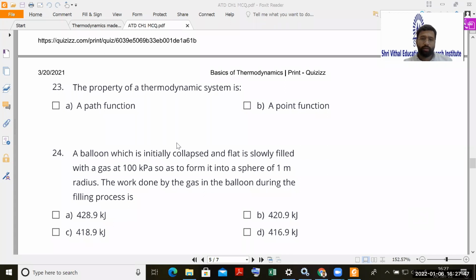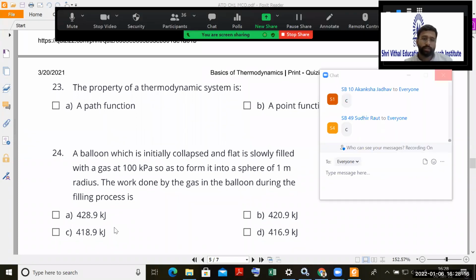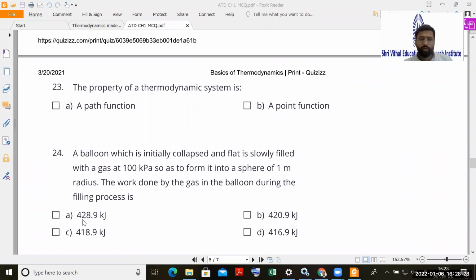See here, work done will be equal to PdV, pressure into changing volume. Pressure is known, 100 kilopascal, V2 minus V1. So V2 means final volume of sphere minus V1. V1 means initially there was no volume because there was no air inside the balloon. V2 minus V1 means V1 will cancel, V2 will be volume of sphere, that is 4/3 pi r cube. Calculate it and into 100. So that will become the answer number C, 418.9. C is the correct answer.